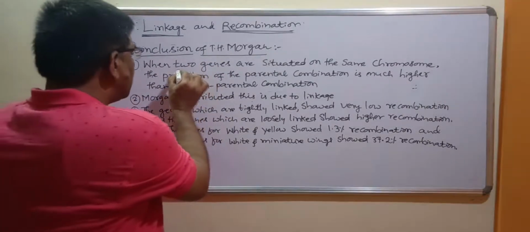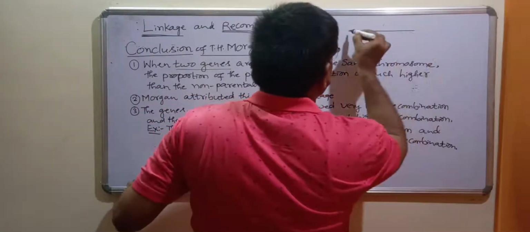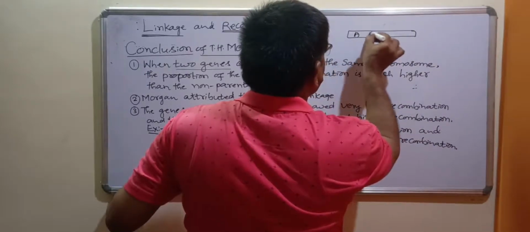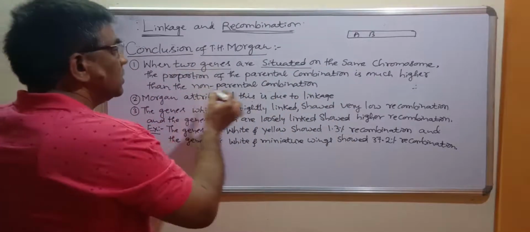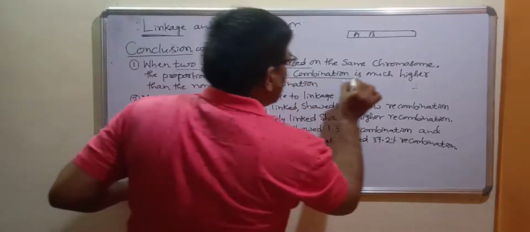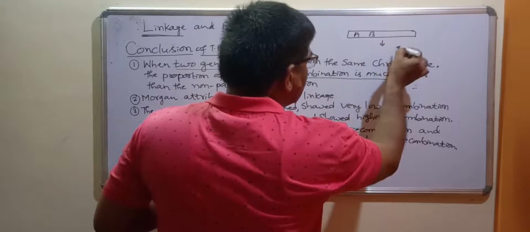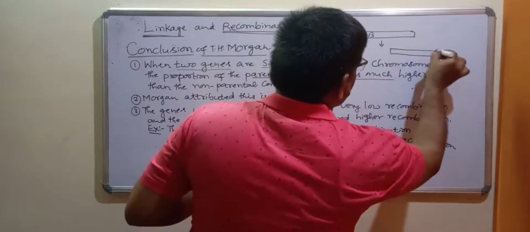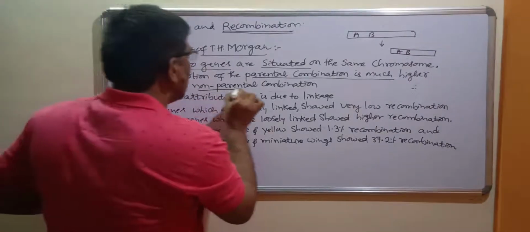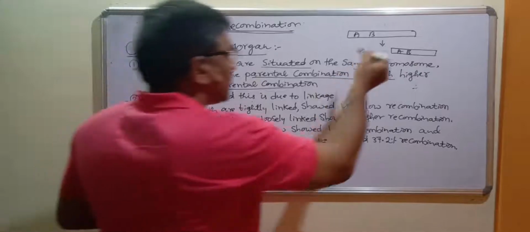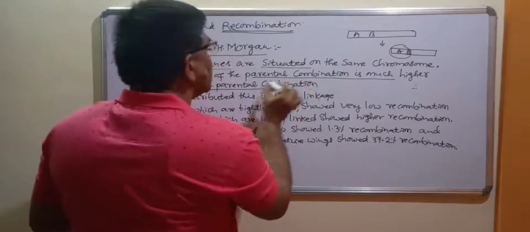Now I can say that when two or more genes are located or situated on the same chromosome, let us take a chromosome with two genes, capital A and capital B, situated on the same chromosome, then the proportion of the parental combination passed to the next generation, in the F1 or F2 generation, is much higher than the non-parental combination, which we call recombination. Why is it higher?